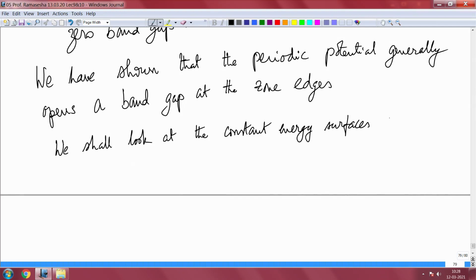The lowest that you can think of is a 2-dimensional lattice, because in a 1-dimensional lattice you only have 2 points for the constant energy surface and 2 points do not make a surface. So, really you have to go into either a 2-dimensional case or a 3-dimensional case to get actual constant energy surfaces. So, we will study constant energy surfaces in 2 dimensions.